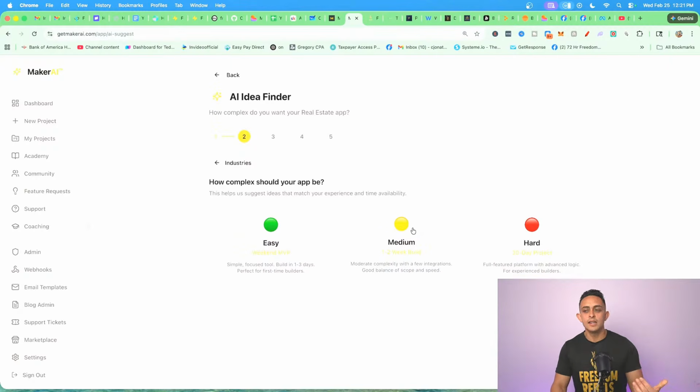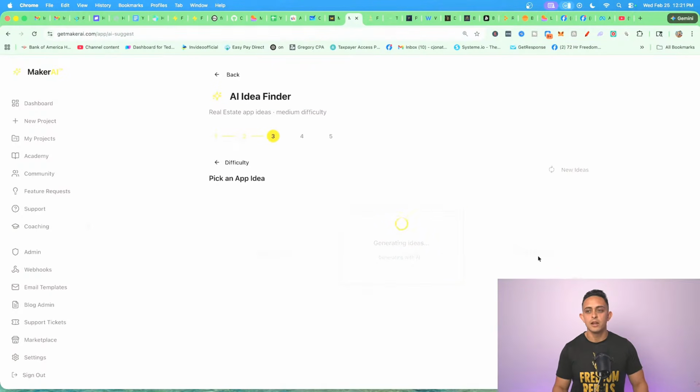Now, honestly, you can probably build most of these in the next day or two. That's how powerful building software with AI is. But we're just going to click medium for now and click on generate idea. I don't know if you can see it because my face is showing there, but on the bottom right, it'll say generate idea. So I'm going to click on that, and this is actually going to give you some ideas on a software that you should build.